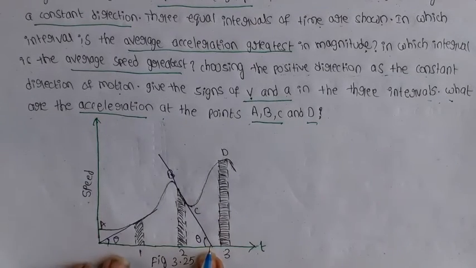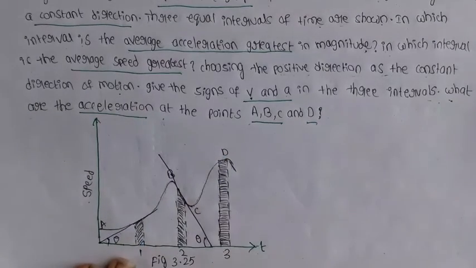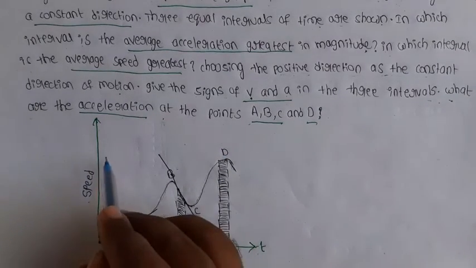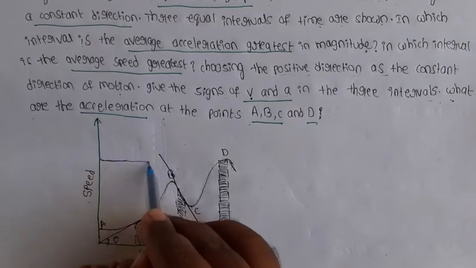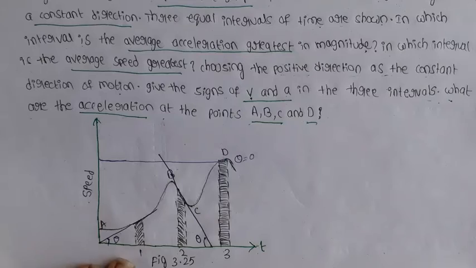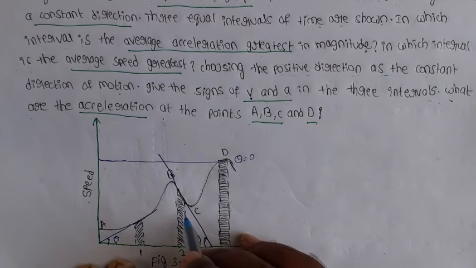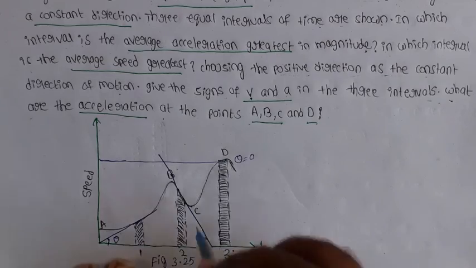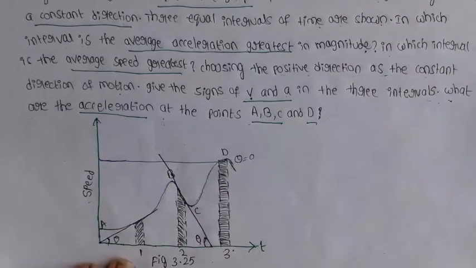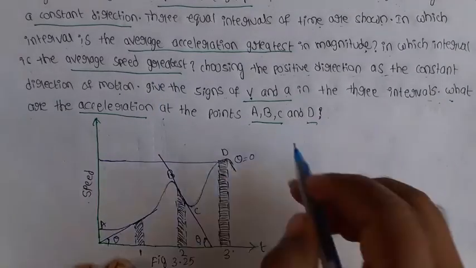This is the slope of the second interval. Next, the third interval of the slope is a straight line. Here the angle is 0, which means there is no slope for the third interval. So observe the first interval and second interval. Which has the maximum angle? The maximum angle is the second interval. So the slope of the second interval gives the greatest average acceleration value.